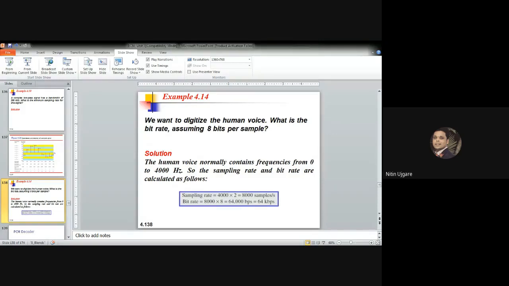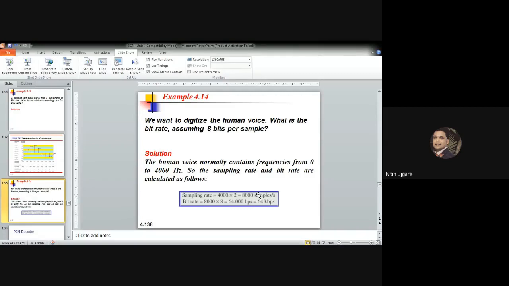So now let us start with this example. We want to digitize a human voice. What is the bit rate, assuming 8 bits per sample? The human voice normally contains frequencies from 0 to 4000 hertz. So the sampling rate and bit rate are calculated as follows. The sampling rate will be 4000 hertz into 2, so what I will get is 8000 samples.